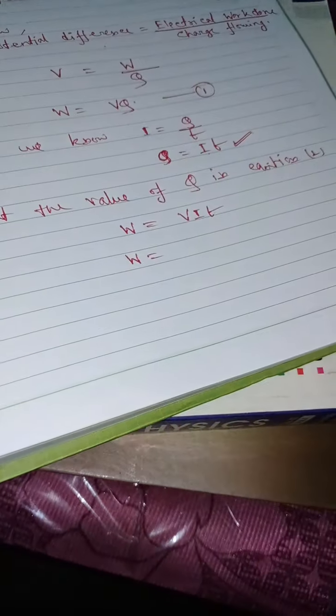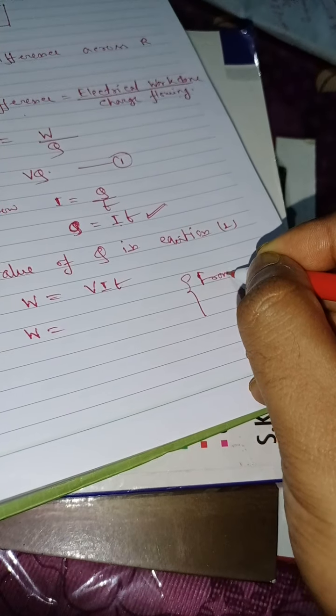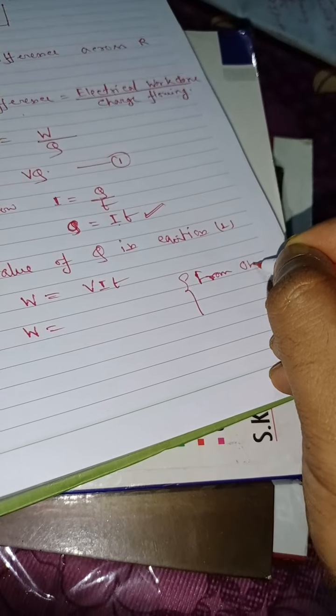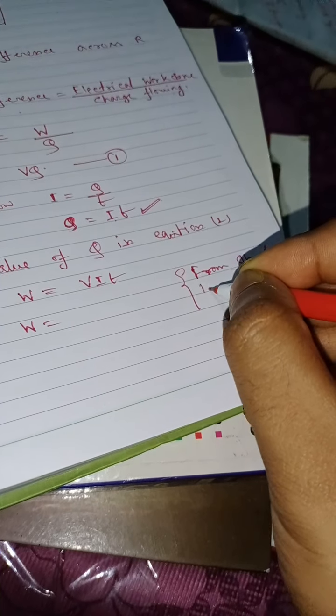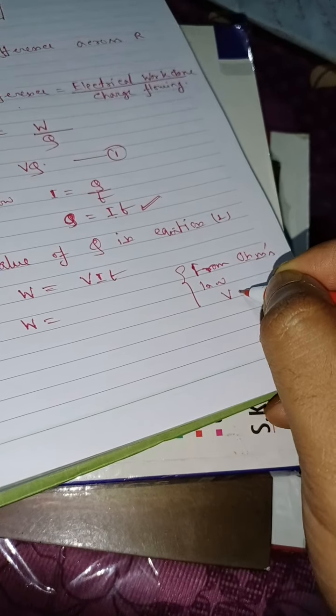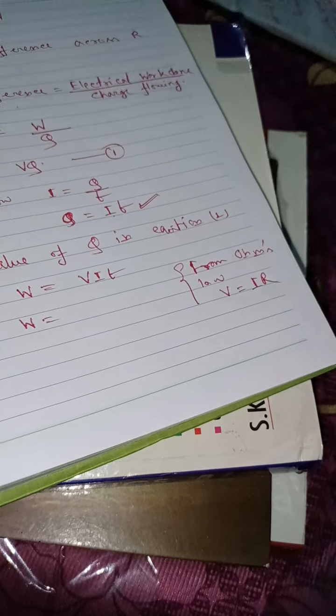Again, from Ohm's law, we know that V is equal to IR.